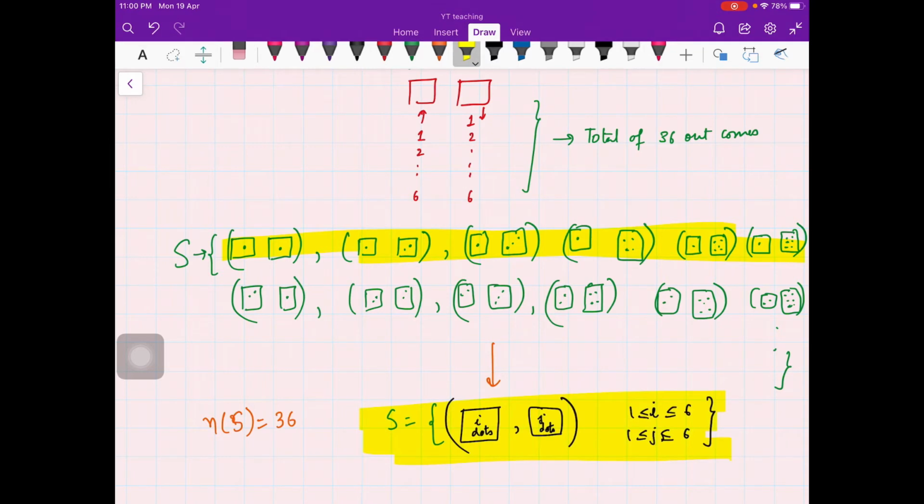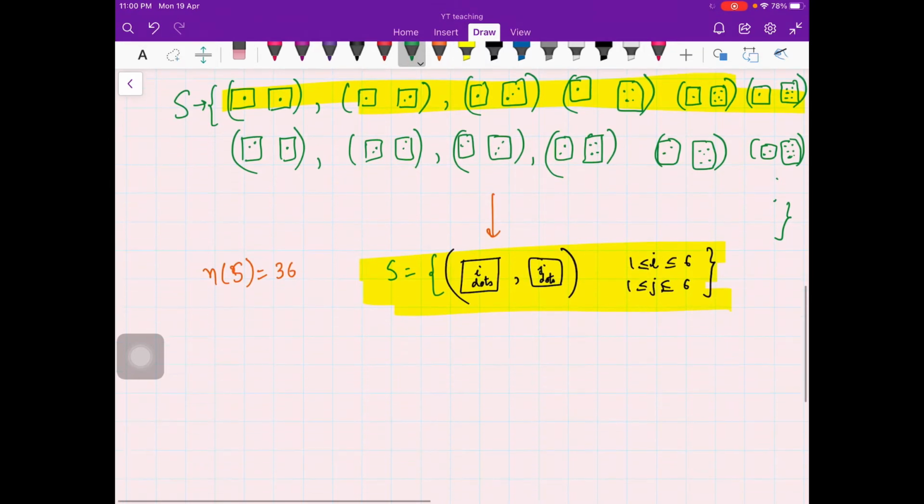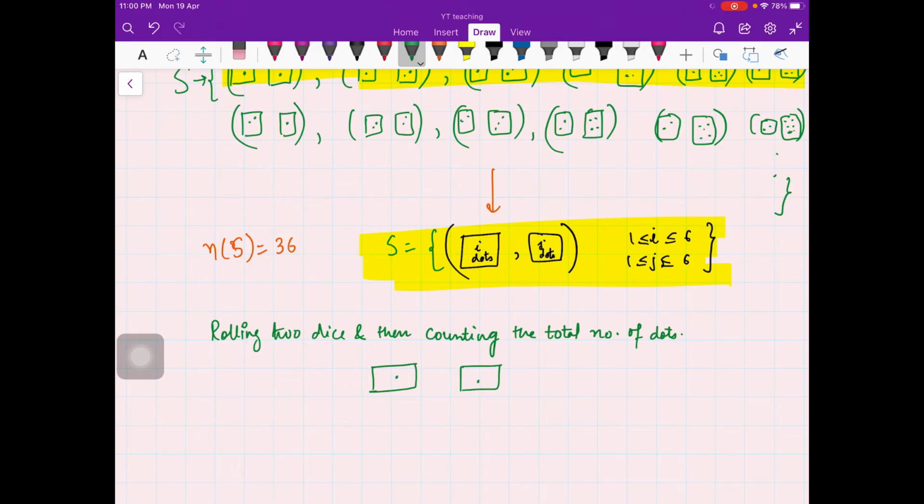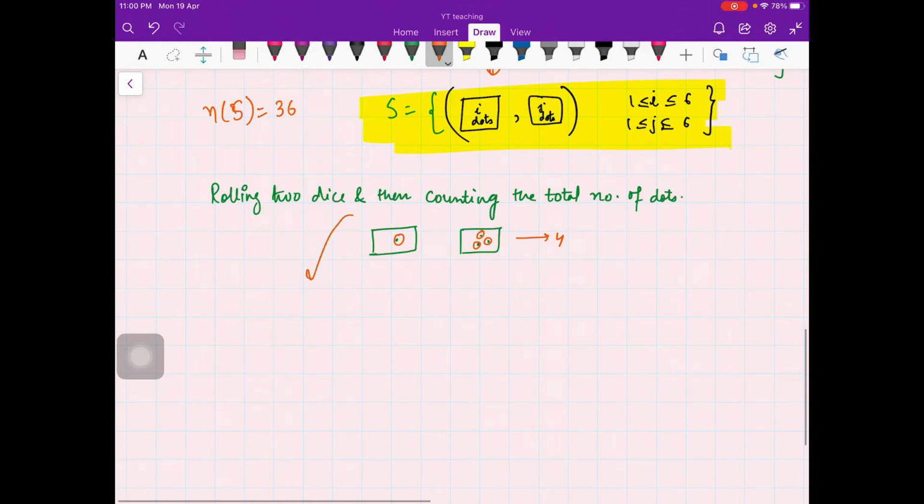Is that okay? Now I have also told you that your experiment may be like this: rolling 2 dice and then counting the total number of dots. So in this scenario, if you're rolling 2 dice, you have the first dice and the second dice, you roll them, and then whatever is on these dice, you just count the number of dots. So you have 1, 2, 3, 4 dots. So here you see what will be your outcomes in this experiment.